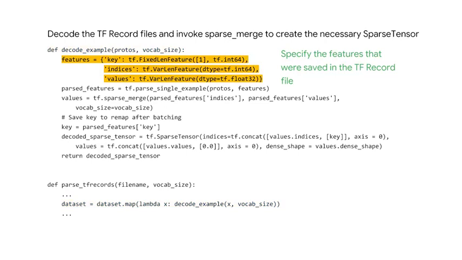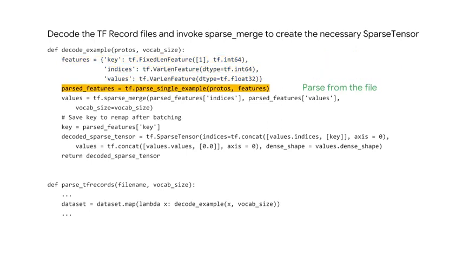Then the key will be the item index, which is just one value, therefore it is fixed length. The indices will be the user indices, and there are a variable number of these because some items might have very few ratings, while other items may have many ratings. Lastly, the values will be the ratings, which will be the same variable length as the indices. Using the feature map dictionary, we will now parse the features from the example protos, one example at a time.